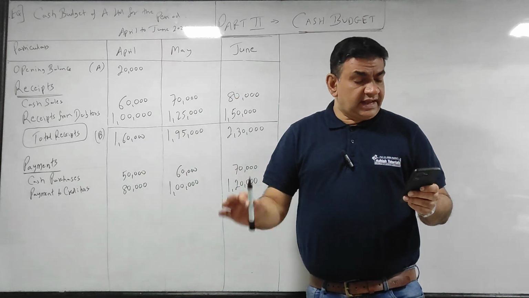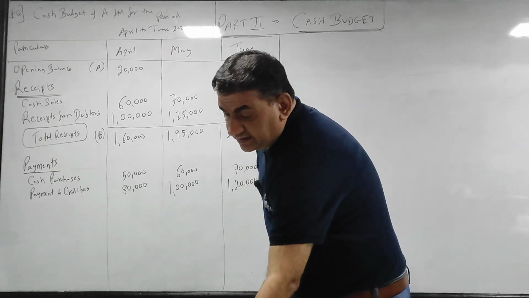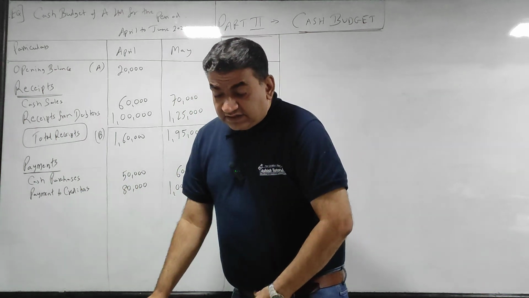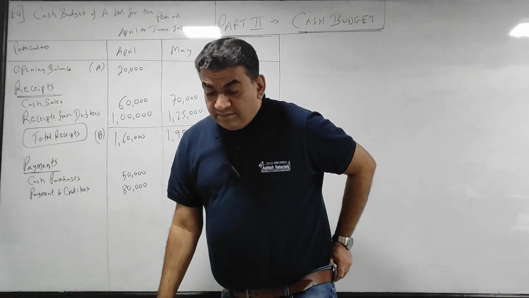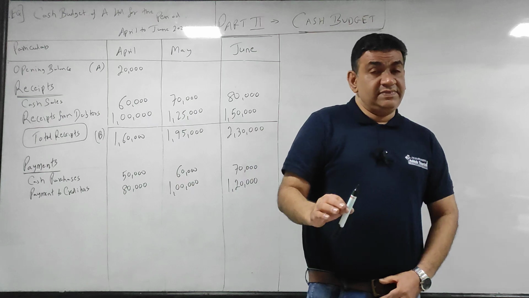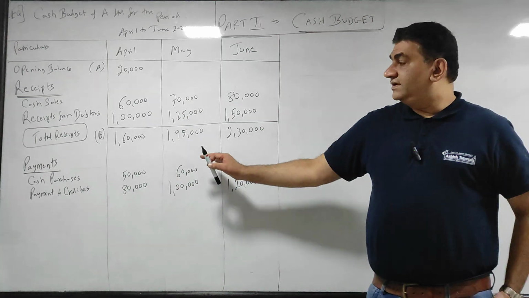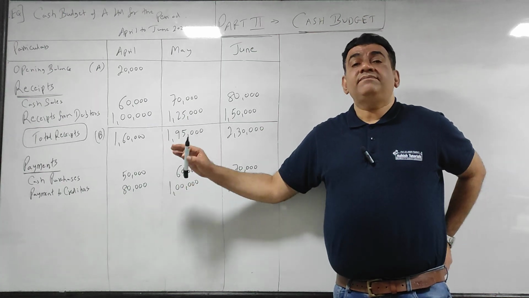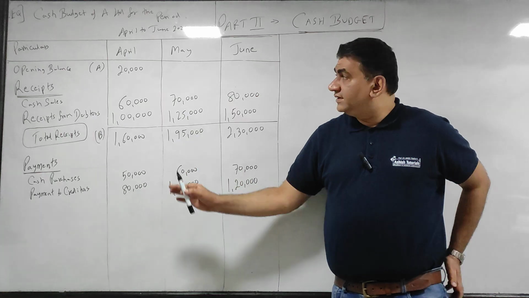Got it? And what remains next? Salary. Now paying salary is directly the third adjustment. Time lag in payment of salary, 1 month. That means the same thing. Time lag means credit period.